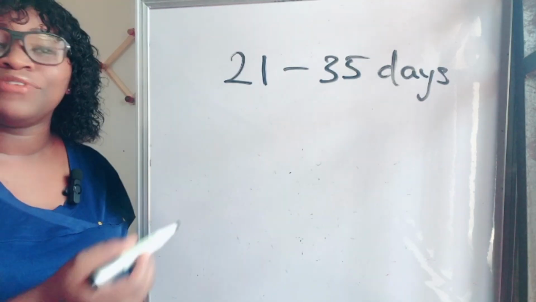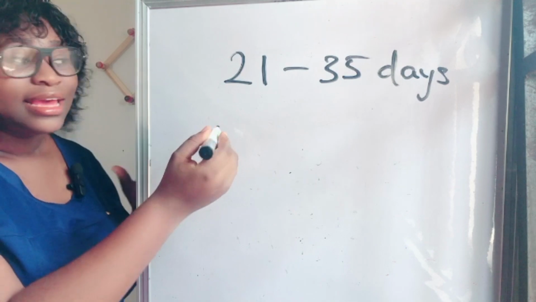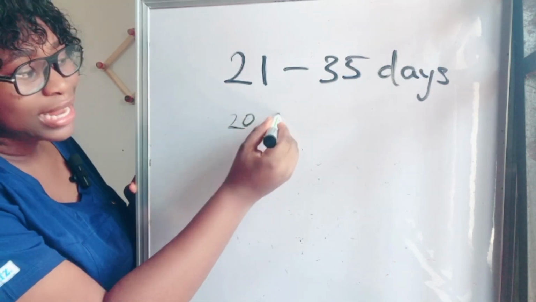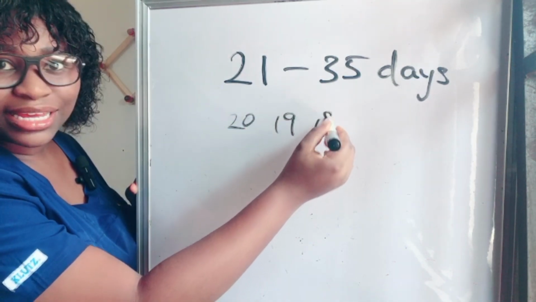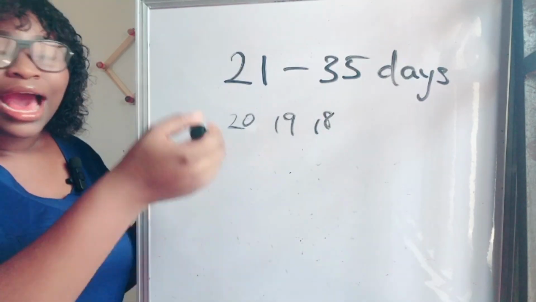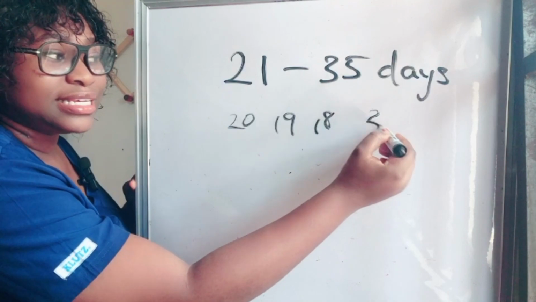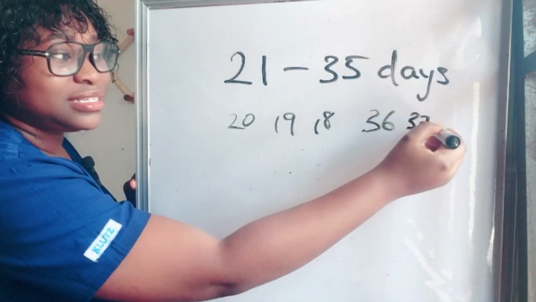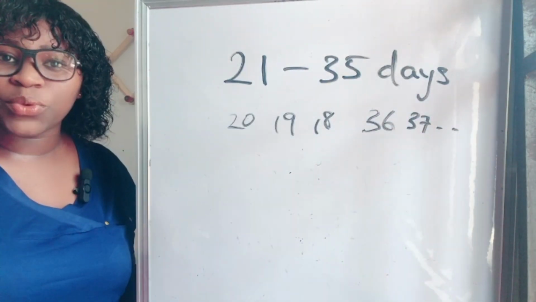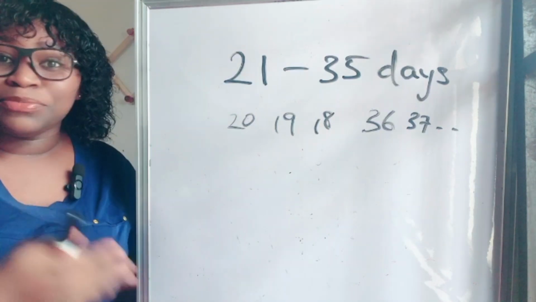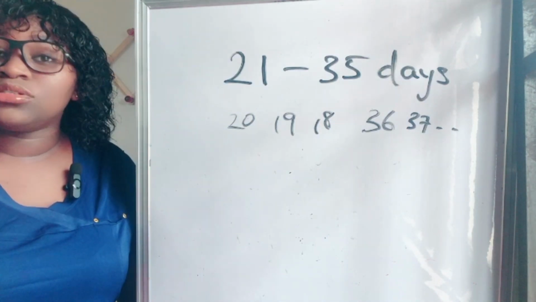So women who have less than 21 days, that is 20 days or 19 days or 18 days or less than that, and women who have greater than 35 days, that is 36 days or 37 days and so on, are known to have what we call irregular periods. This means that these women can miss their period some months.